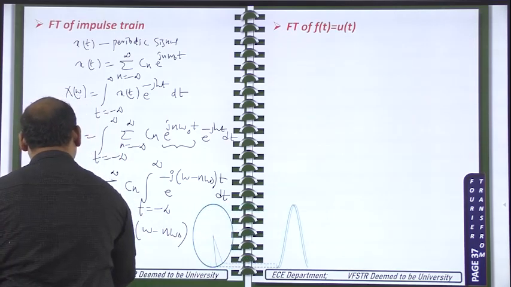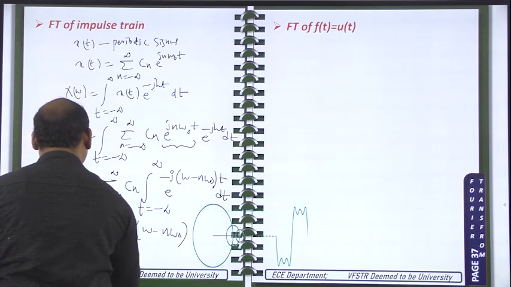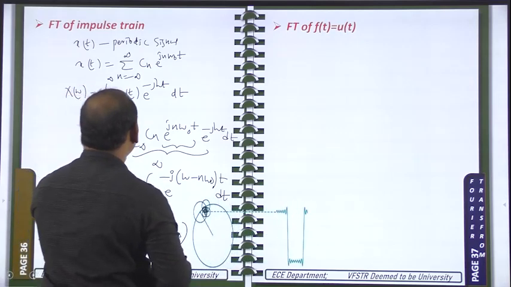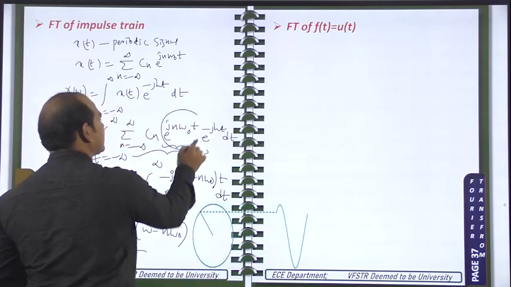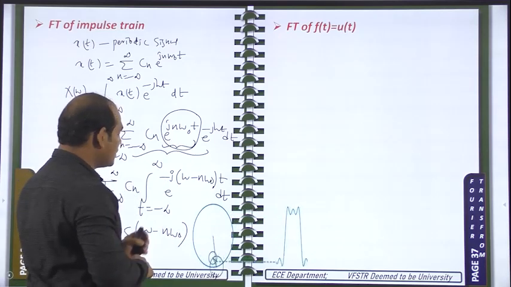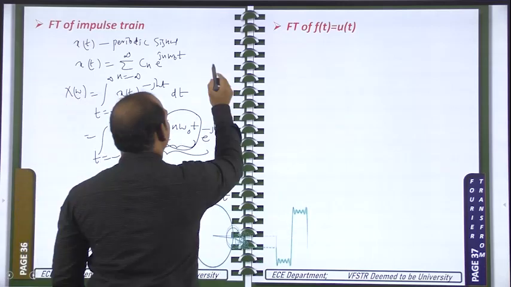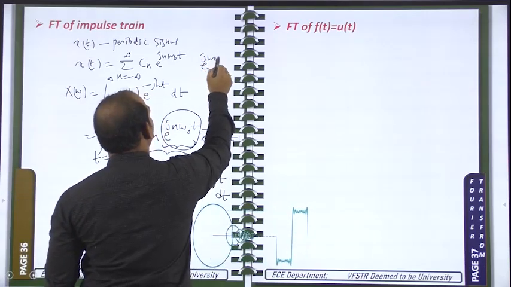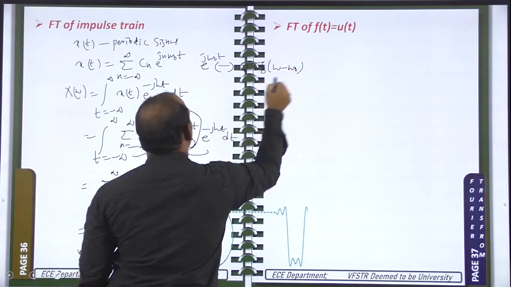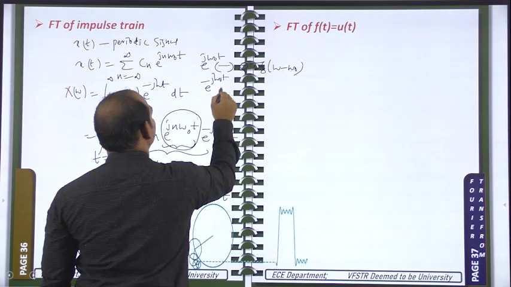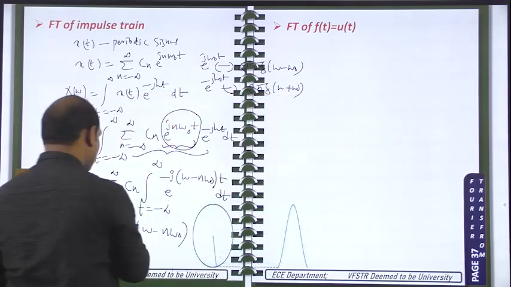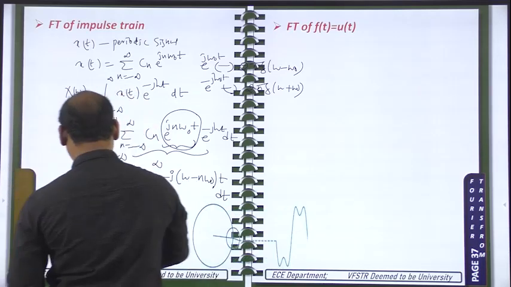Before that, what is there? Sigma minus infinity to plus infinity Cn. Okay, for this one, you can see Cn is outside. For this part, what is the Fourier transform? This is like x of t, you can think of it like that. For this part, the Fourier transform means delta of omega minus n omega naught. Already we have taken this: e power j omega naught t has the Fourier transform 2 pi into delta of omega minus omega naught. e power minus j omega naught t has the Fourier transform 2 pi into delta of omega plus omega naught. According to that, I have written this. So orally I will write here.